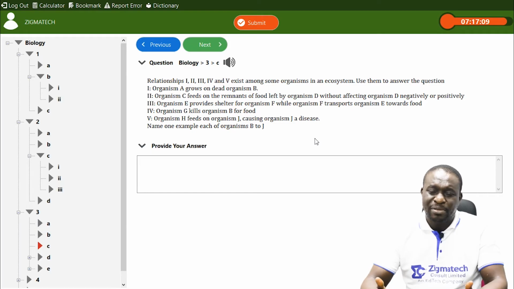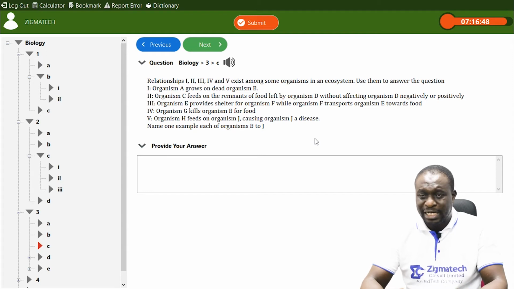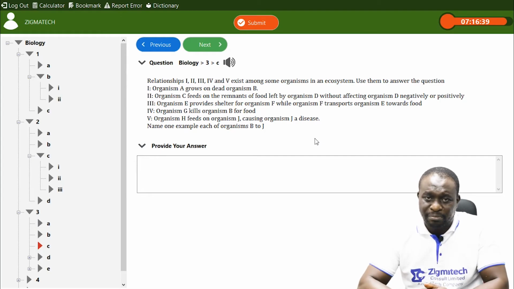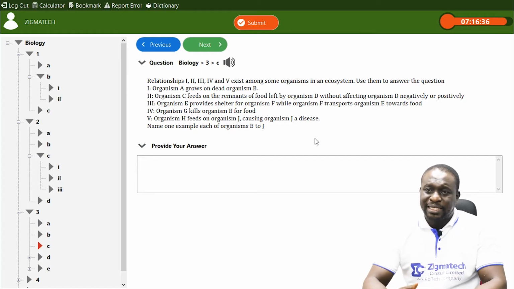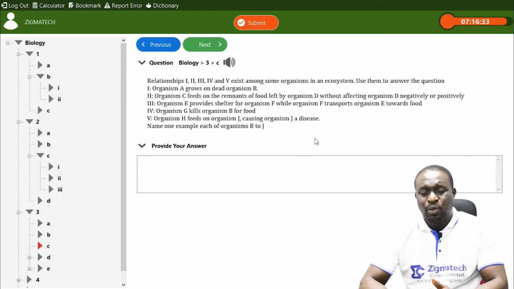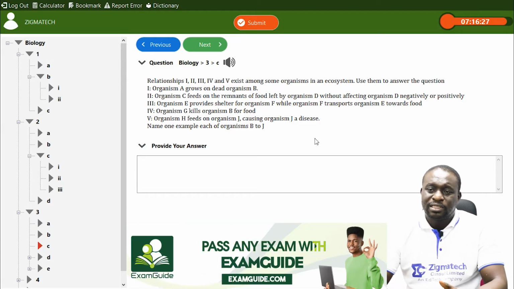Or we can also use the hermit crab and the sea anemone, the two of them. That's also a better example. The sea anemone provides the shelter for the hermit crab. So sea anemone can be E, and then F is the hermit crab, which carries and transports the sea anemone towards food. Very good example. And then an example of G, which is a predator, we can say a lion, a cheetah, a tiger. All these are predators.